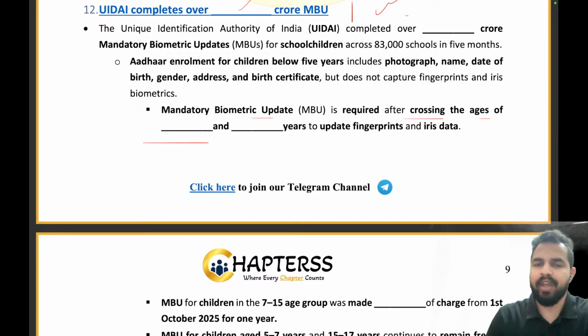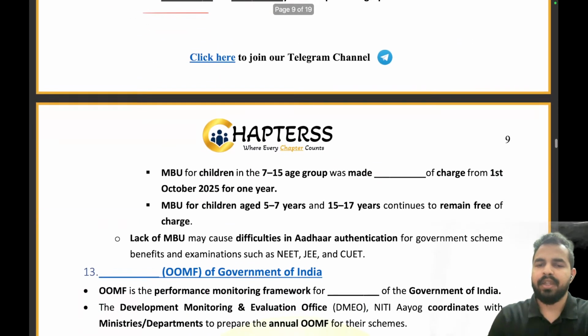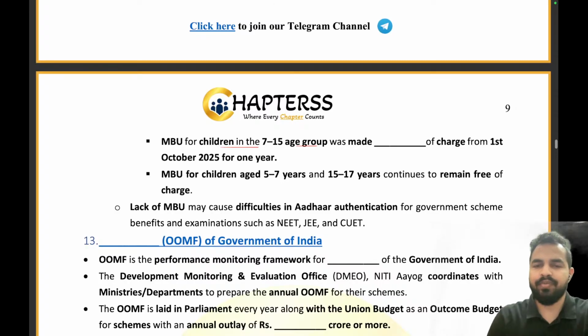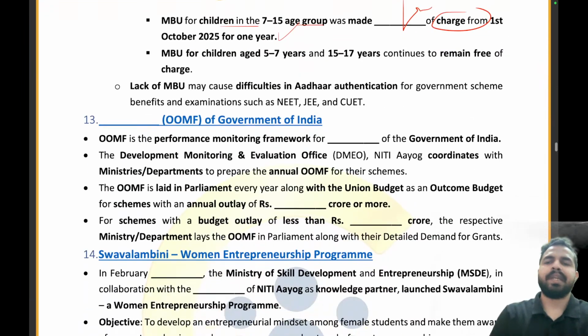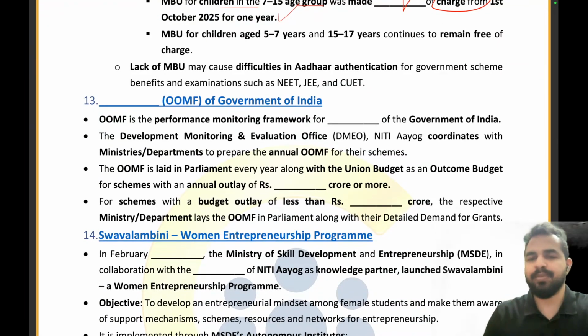After crossing the age of 5 years, 5 to 7, and 15 to 17 years to update the fingerprints and iris data, right? The MBU for the children in the 7 to 15 age group was made. So, what were the charges there? That is free of charge. It was free of charge from the 1st October 2025 for 1 year. Clear everyone, we are done with this news article. Let's move on to the next part.